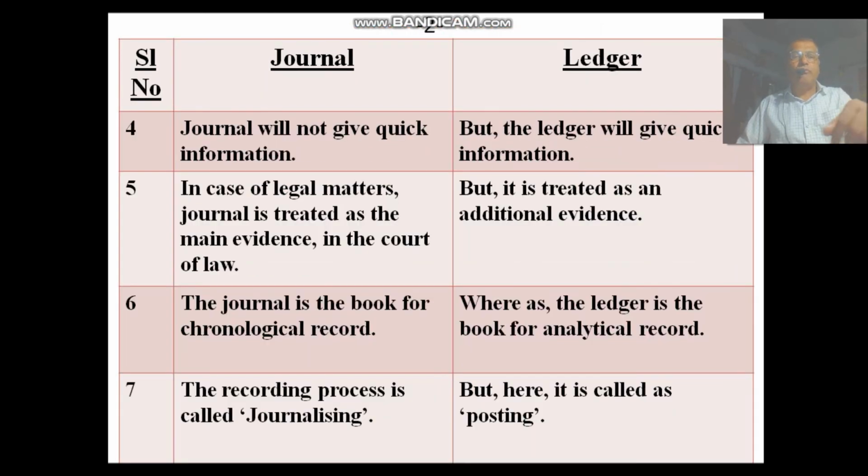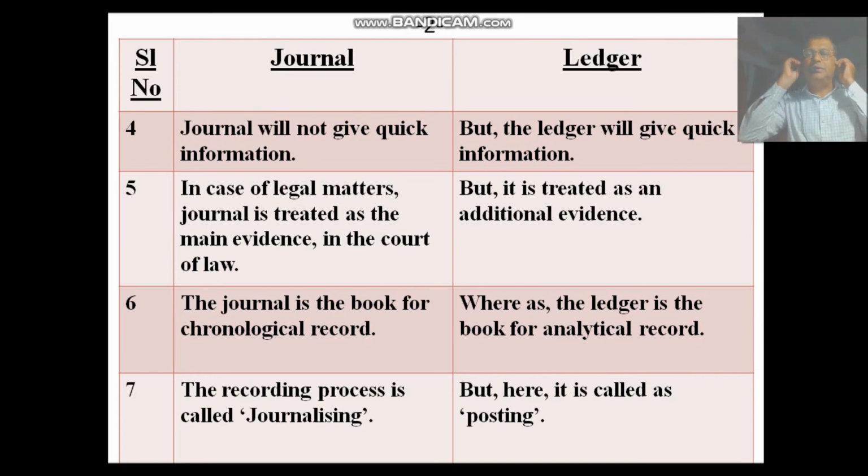Now coming to the fourth one. Journal will not give quick information, but the ledger will. Why? Because in a journal there are so many transactions, so how can you get quick information?